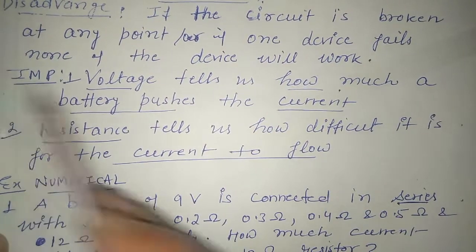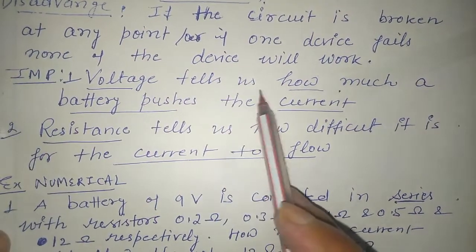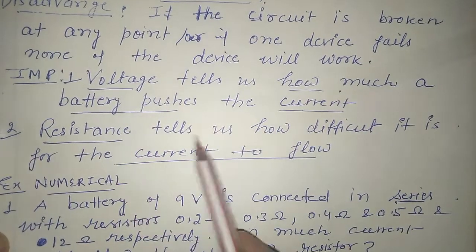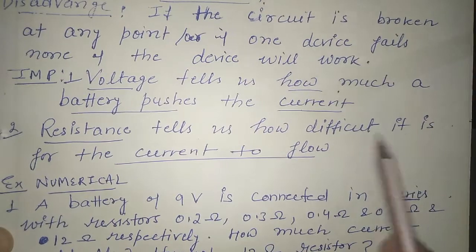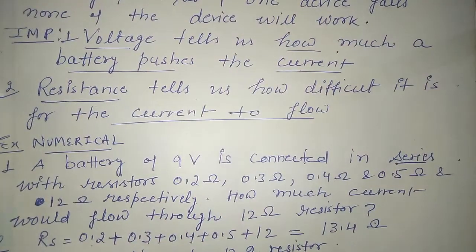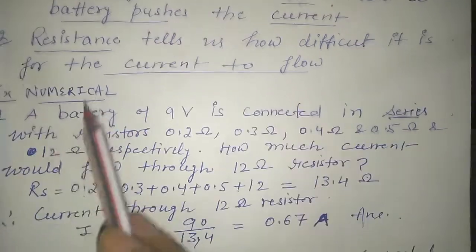Now one important thing to learn here: voltage tells us how much a battery pushes the current, and resistance tells us how difficult it is for the current to flow. These two points we have to learn to give any answer.